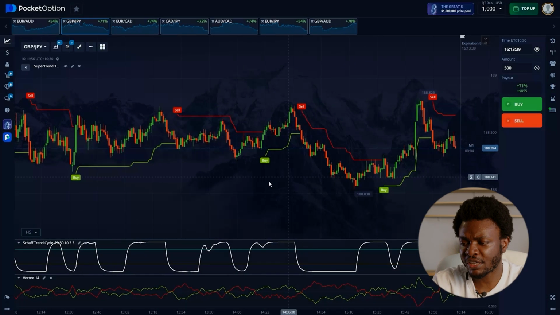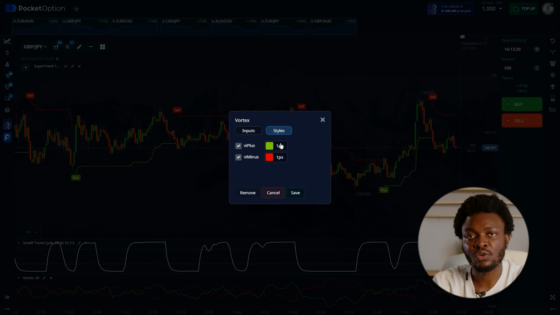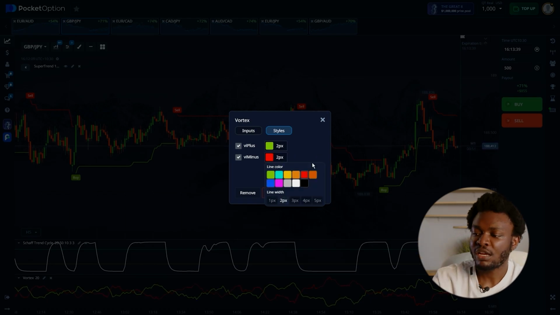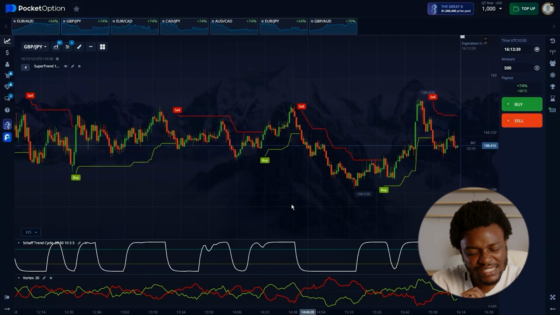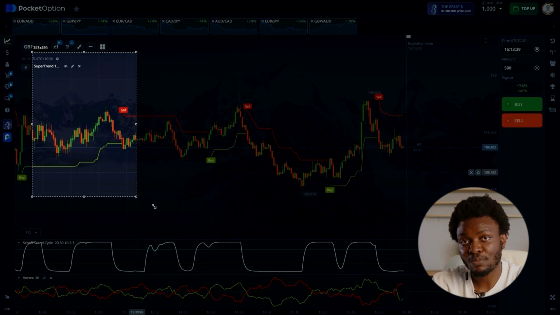So next we move to Vortex and set the period to 20. I'll also increase the thickness of the indicator lines to better spot changes during analysis. So after this, our trading system is fully ready. Now we just need to clarify exactly how we'll open trades. Watch carefully, don't blink, don't miss out on this.